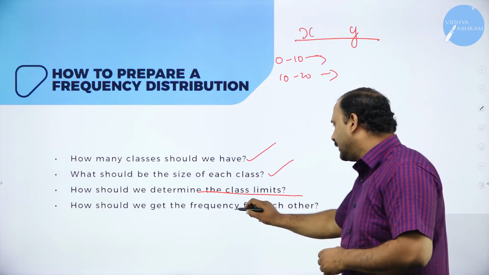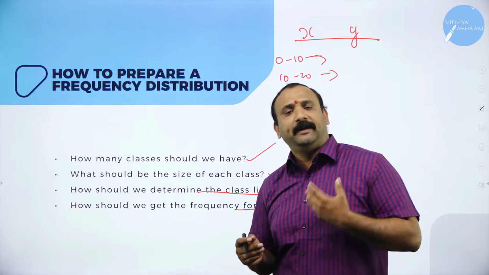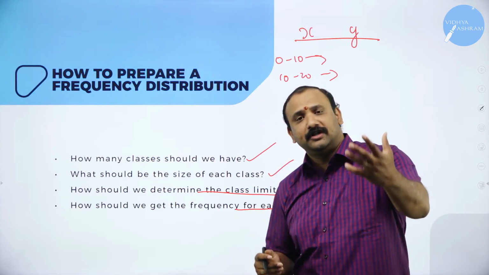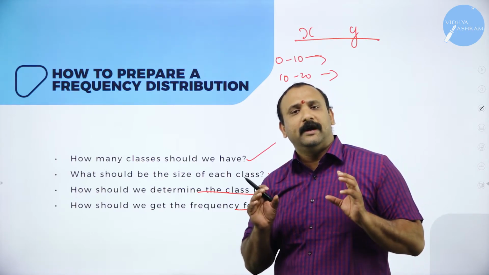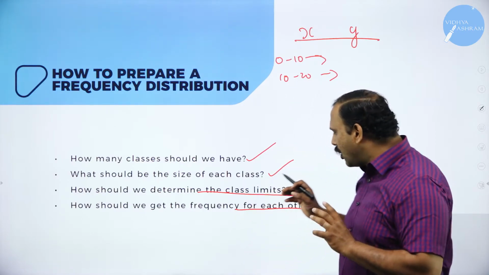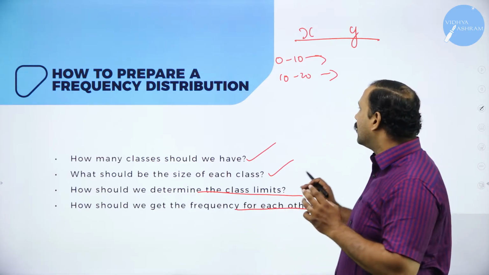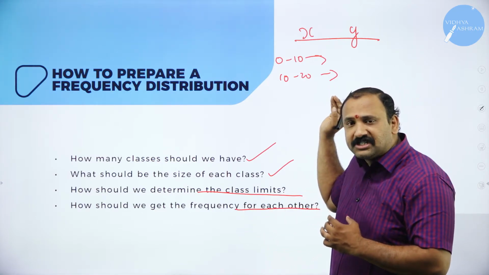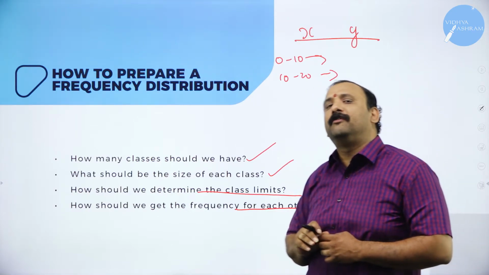And how should we get the frequency for each of them? So what would be the frequency? Would it be in a sequential manner, non-sequential manner, a random kind of a thing, or will you take only a particular set of variables? So all those questions keep running in your mind because you are trying to understand the flow, the concept of the distribution of data.